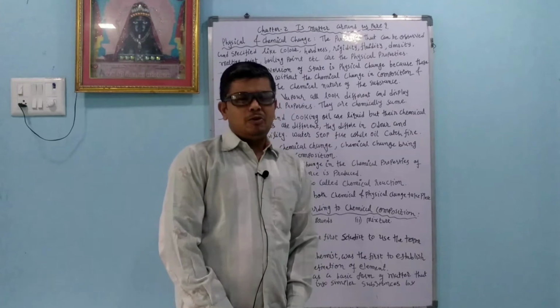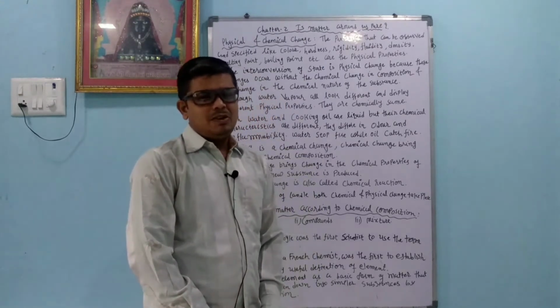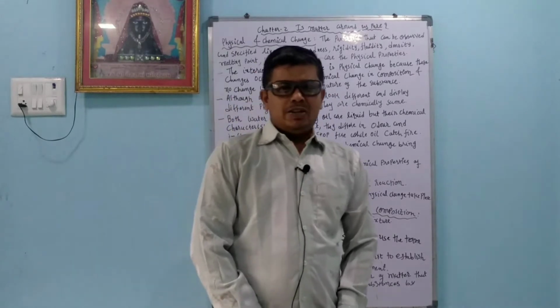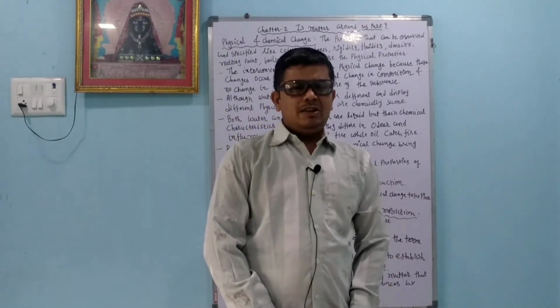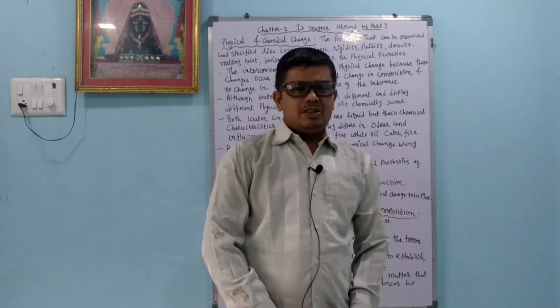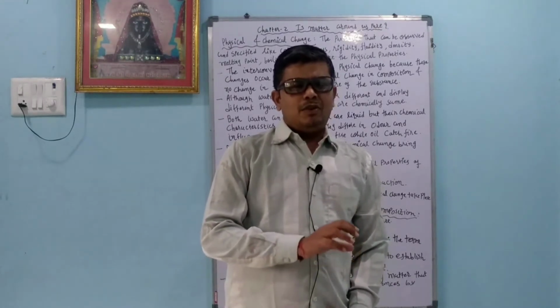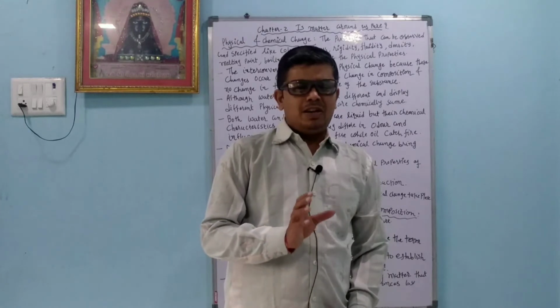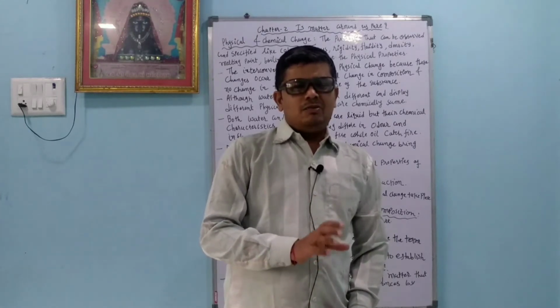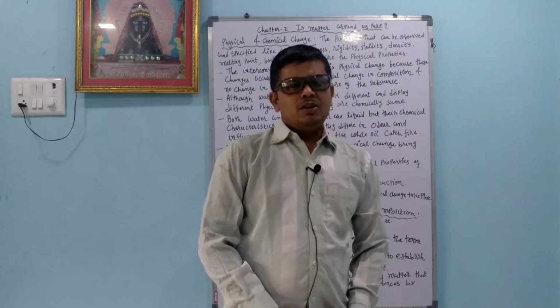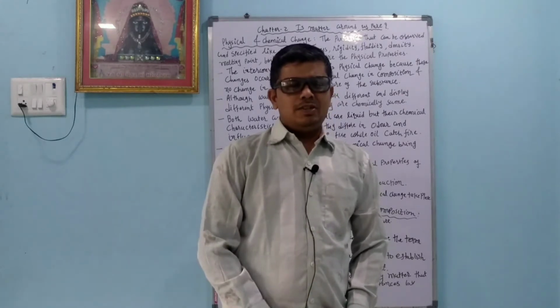Today we are going to learn about physical change and chemical change. Dear students, there are two types of changes that occur. In a physical change, the state of the matter is changed, like solid to liquid, liquid to gas. We have water in liquid form; it converts into solid form when we decrease the temperature. In the same way, when we increase the temperature, it converts into steam, the gaseous form. This type of change is called a physical change.